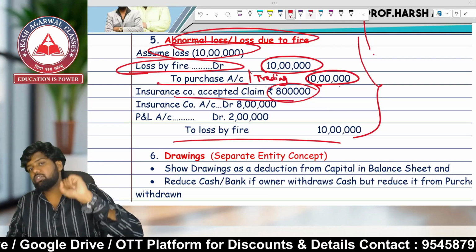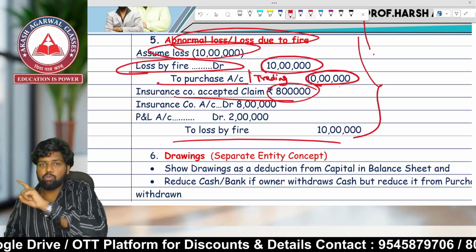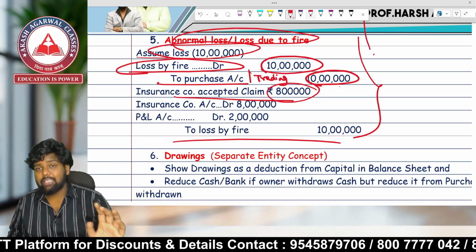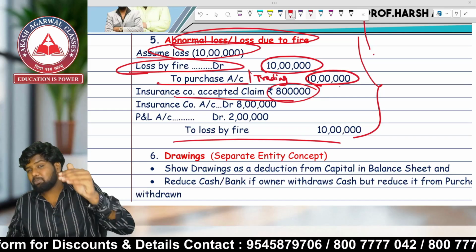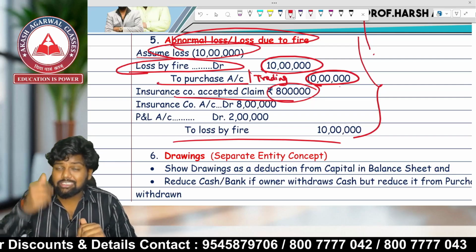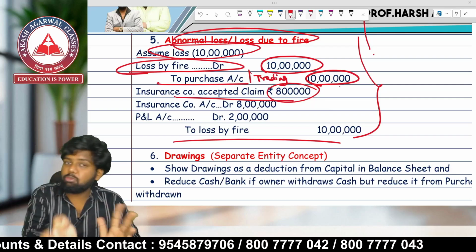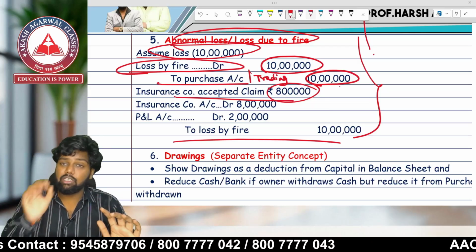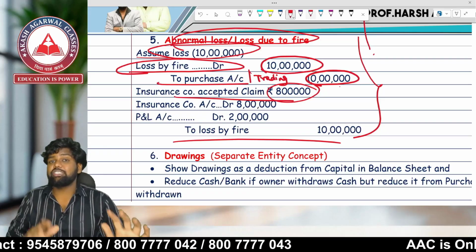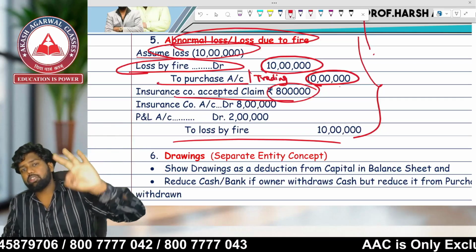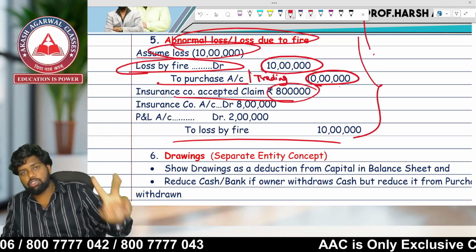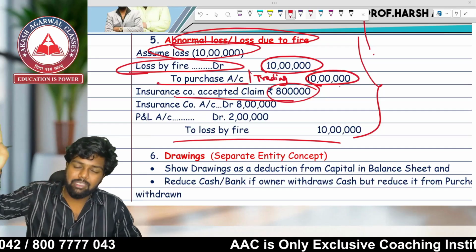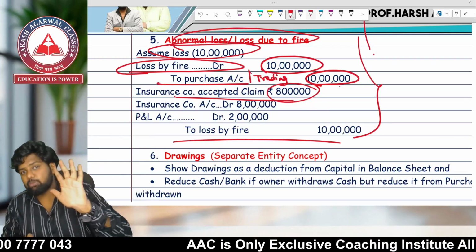So it will have three effects. First, the goods have gone of 10 lakhs. It will appear on the trading account credit side, 10 lakhs. The insurance company has accepted a claim of 8 lakhs which is yet to be received. So insurance claim receivable will be your asset because the claim has not yet been received. It is receivable. And the third important thing, 10 lakh goods has been lost, 8 lakh has been accepted, 2 lakh will be my loss. That will appear in my profit and loss as loss by fire.